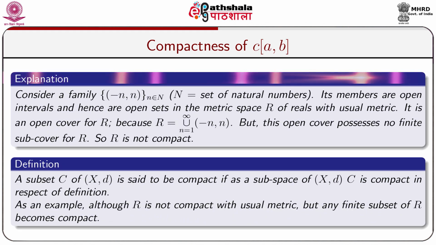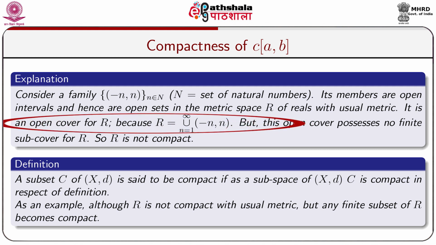Consider the family of all open intervals (-n, n), where n belongs to the set of all natural numbers. Its members are open intervals and hence open sets in the metric space R of reals with the usual metric. We know that in the space of reals, every open interval is an open set.